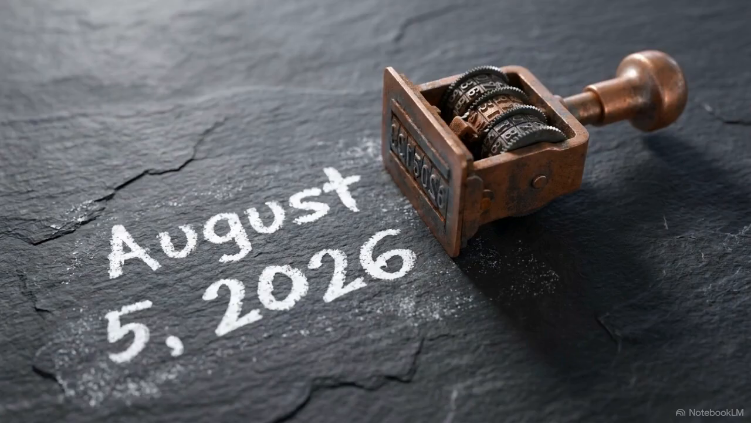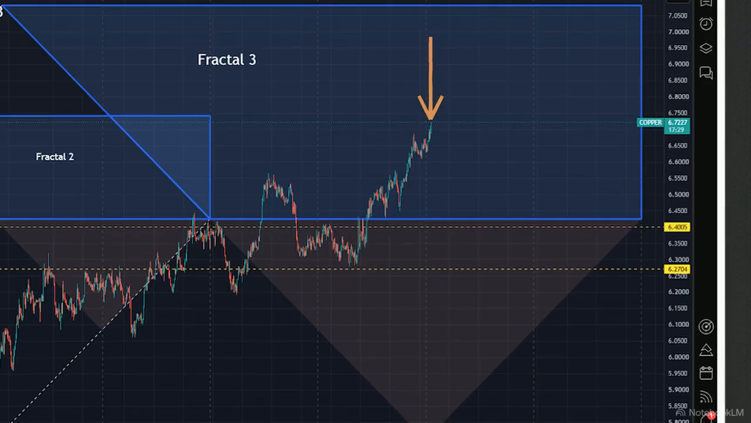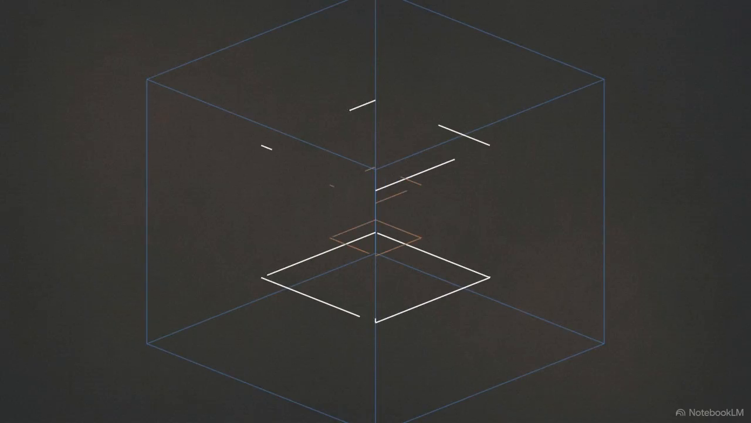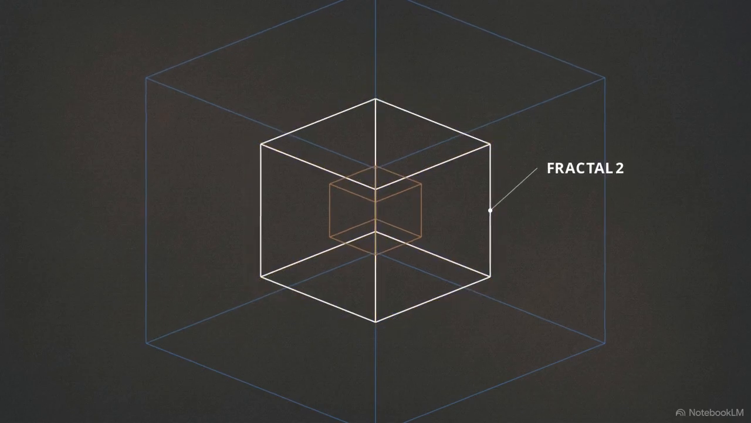Cycle realization occurred on August 5, 2026. The asset reached the T3 destination at the trapezoid upper boundary, logging a price of 6.708. Documentary perspective now expands to include Fractal 2, the recursively embedded structural layer.